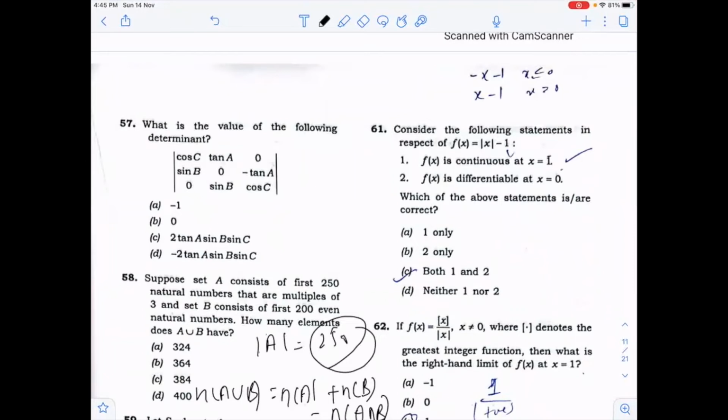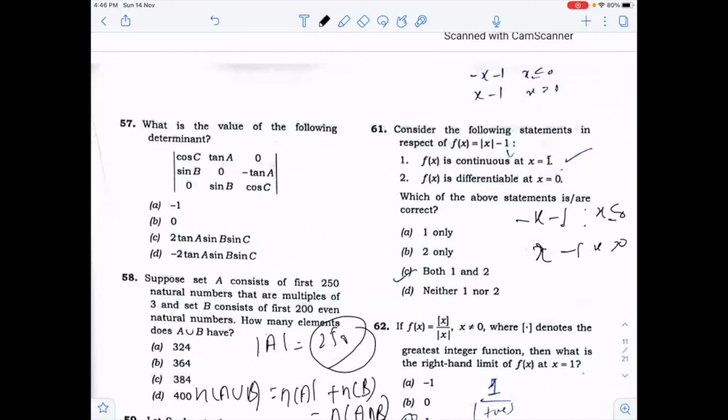Now we are on the 61st question. Now consider the statements: mod x minus 1. You know that mod x will always break at 0. That will become minus x minus 1 for x less than or equal to 0, and x minus 1 for x greater than 0. So the problem will come out at 0 only, not at 1. So the function is always continuous at 1.